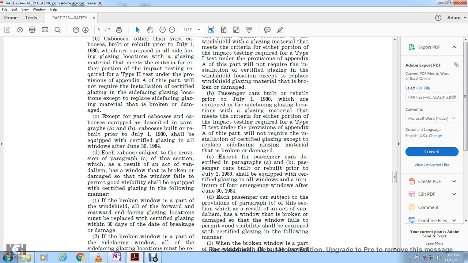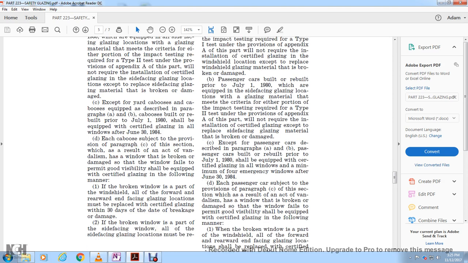Except for yard cabooses and cabooses equipped as described in paragraphs A and B, cabooses built or rebuilt prior to July 1st, 1980 shall be equipped with certified glazing in all windows after June 30th, 1984. Each caboose subject to the provisions of paragraph C of this section which, as a result of an act of vandalism, has a window that has been broken or damaged so that the window fails to permit good visibility shall be equipped with certified glazing in the following manner.